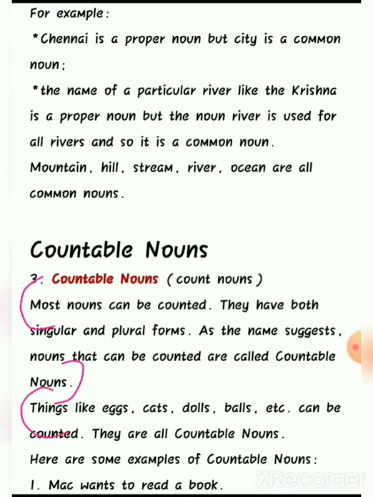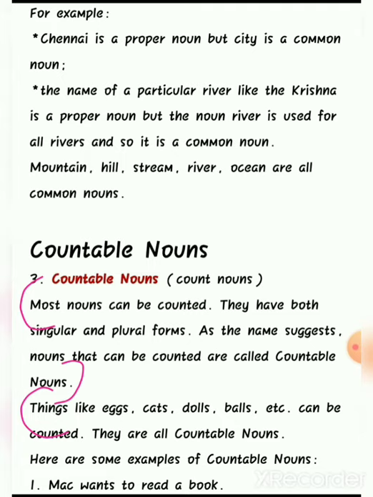Things like eggs, cats, dolls, balls, etc. can be counted. So these are called countable nouns. Why? Because we are able to count these nouns. Let's see the examples.